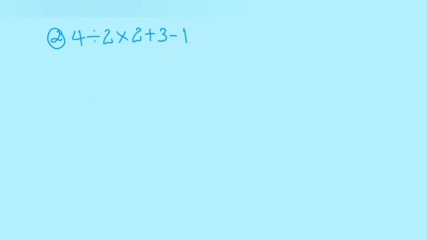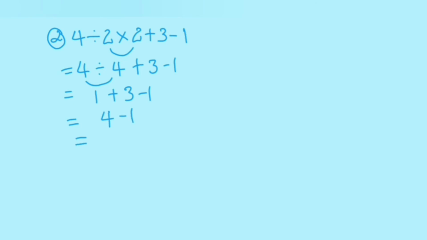In our next example, you want to do multiplication first. 2 times 2, which will give you 4. So therefore, it now equals 4 divided by 4 plus 3 minus 1. We then divide 4 by 4, which will give you 1. Hence, it will be equal to 1 plus 3 minus 1, which is then equal to 4 minus 1, which is equal to 3.